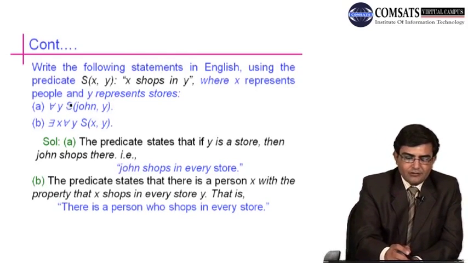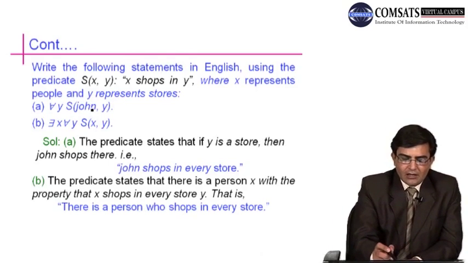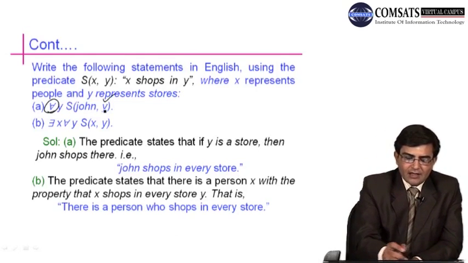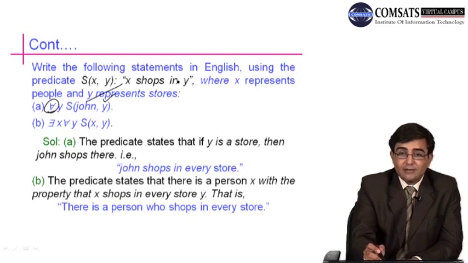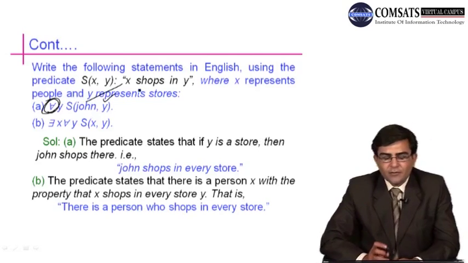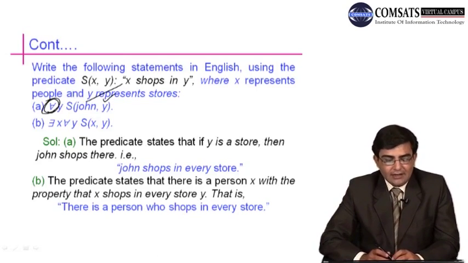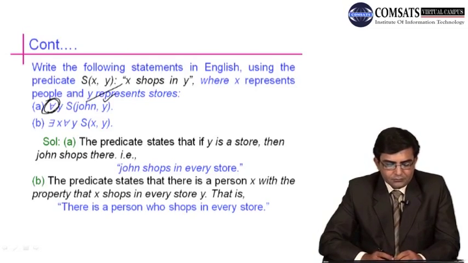For all y, S of John, y: John is a particular person. John shops in y means in every y, in every store. John shops in every store, because here we have y, here we have John. If we replace it here, x will be replaced by John, y is replaced by y also. John shops in y, here we have every, meaning all. So how to write this statement into informal language? We can write it as John shops in every store.